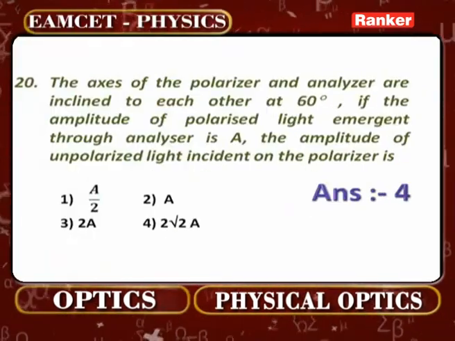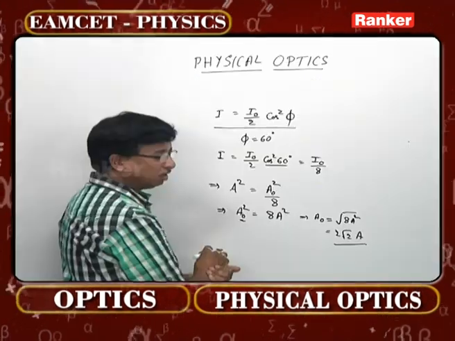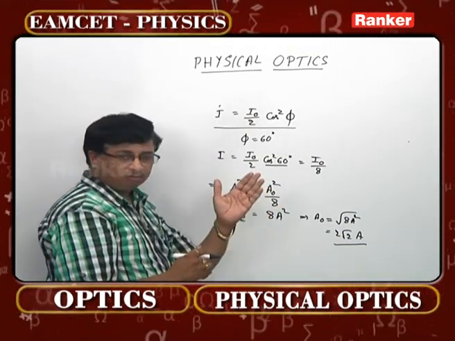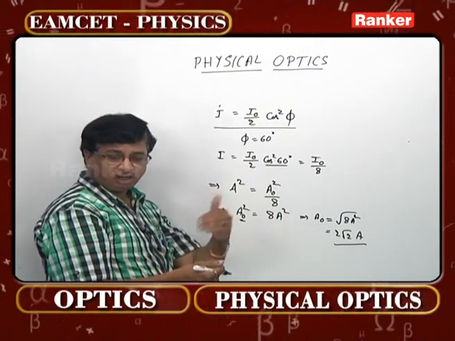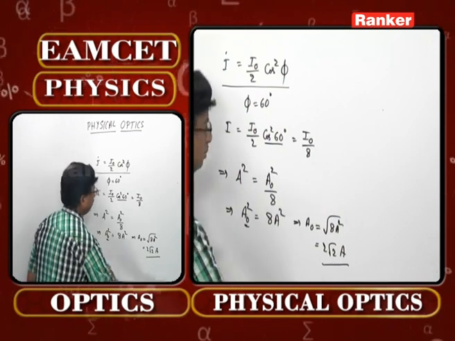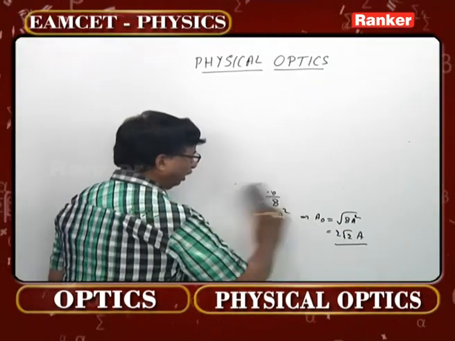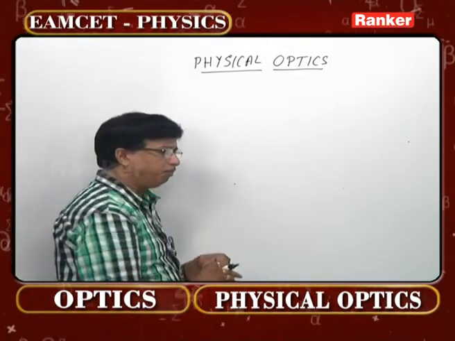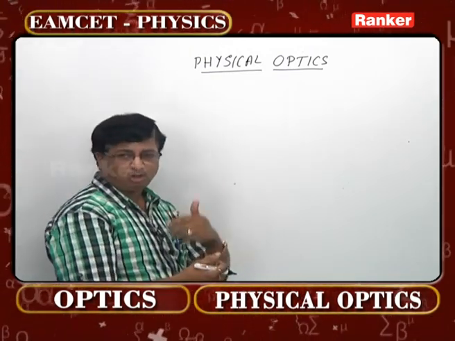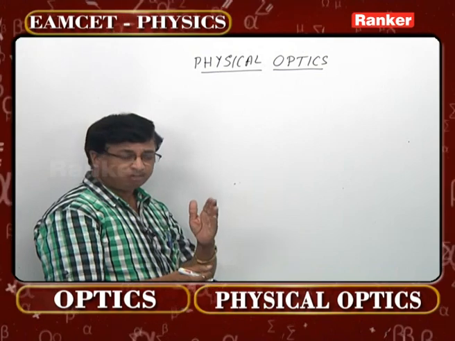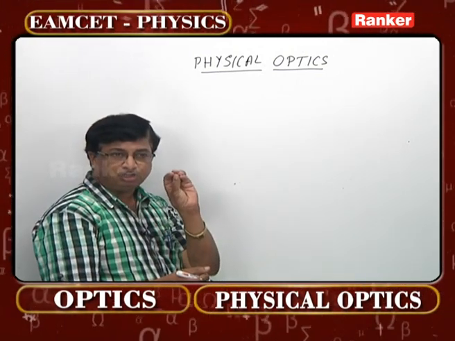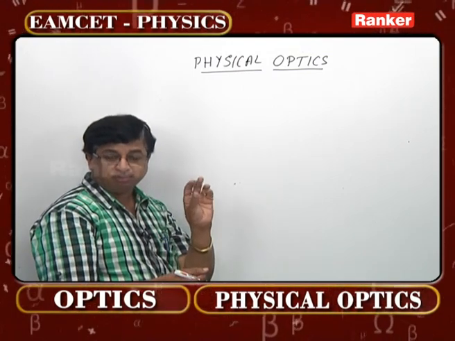So this is the formula by means of which we can calculate the intensity of light coming out of the analyzer in the case of polarization. In fact, we can take one general concept here. Whenever we consider cooling glass specs, what is the principle of that? They are all Polaroids. We know whenever light enters a Polaroid, 50% of the intensity is reduced at a minimum.